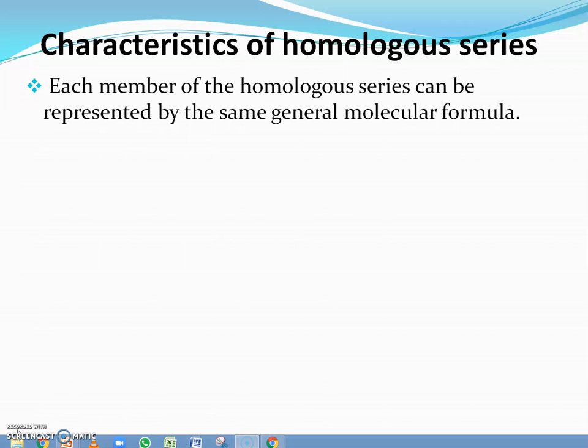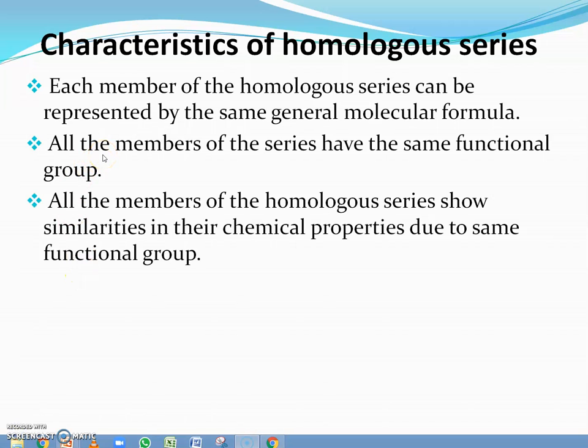In this video, you have seen that the general formula of the alkane series is CnH2n+2. That means every member from methane to decane and onwards will have the same general molecular formula, that means CnH2n+2. All the members of the series have the same functional group.